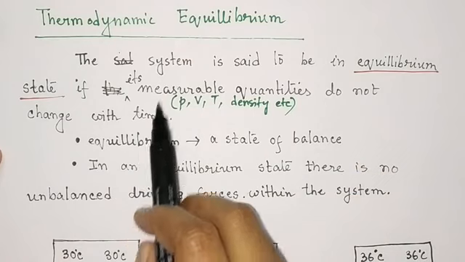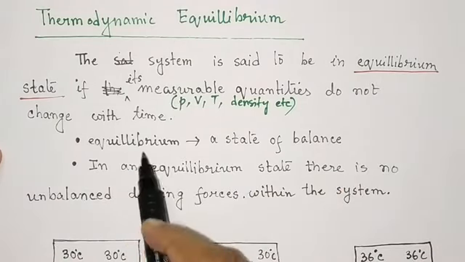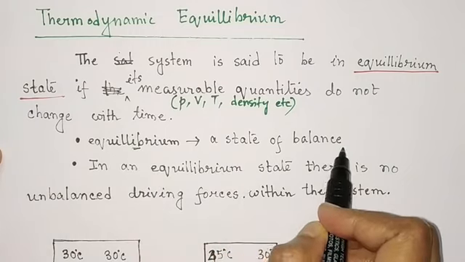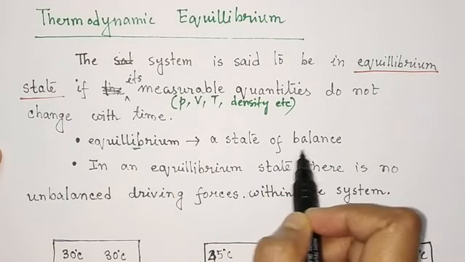Then we can say that the system is in equilibrium state. The term equilibrium means a state of balance. So these quantities or properties of the system in equilibrium state will be in a state of balance.